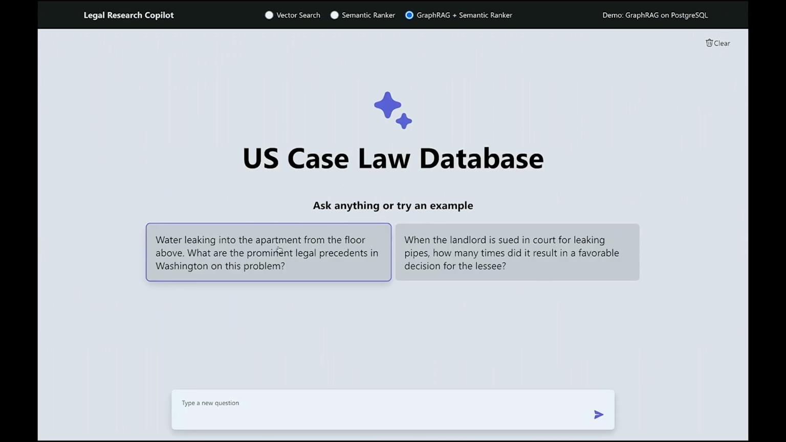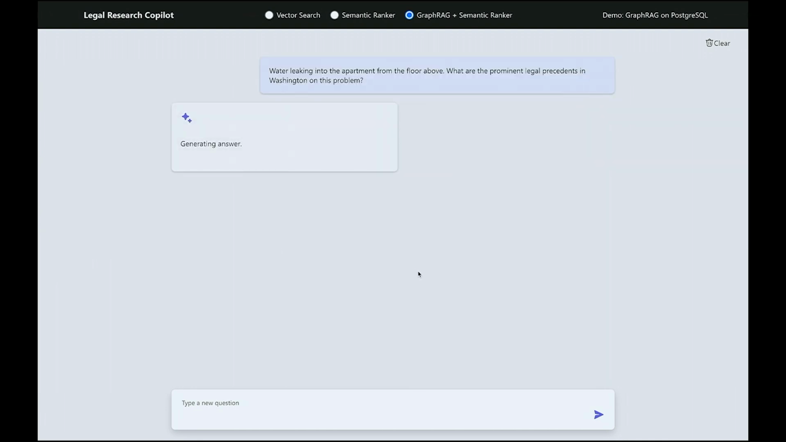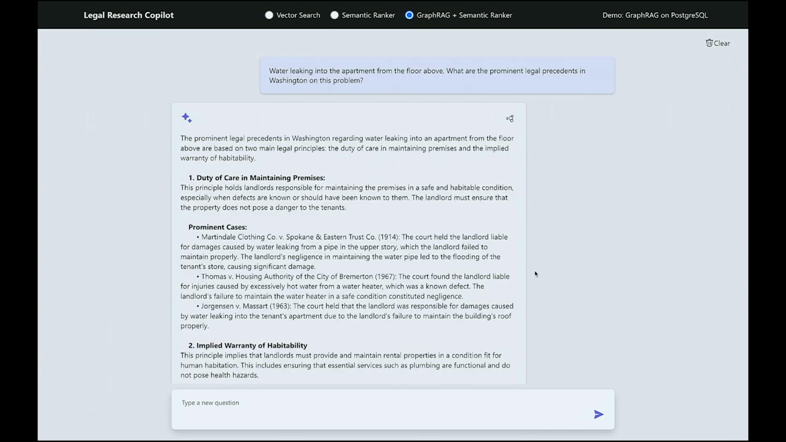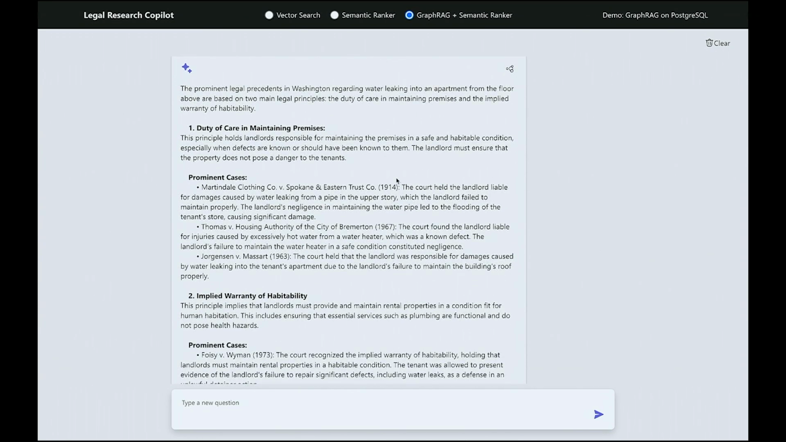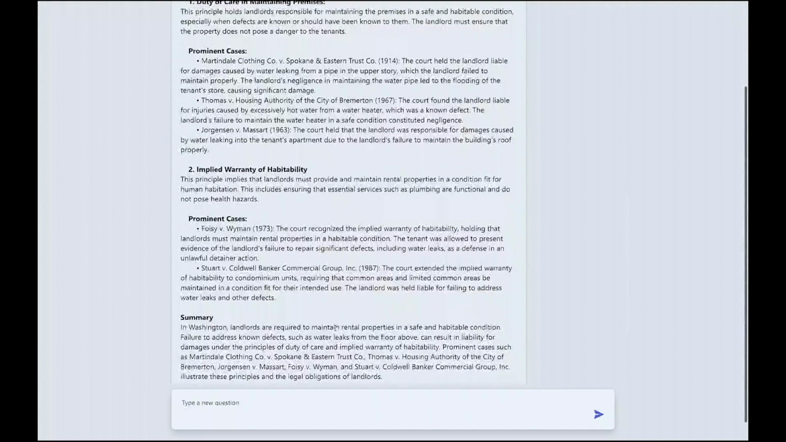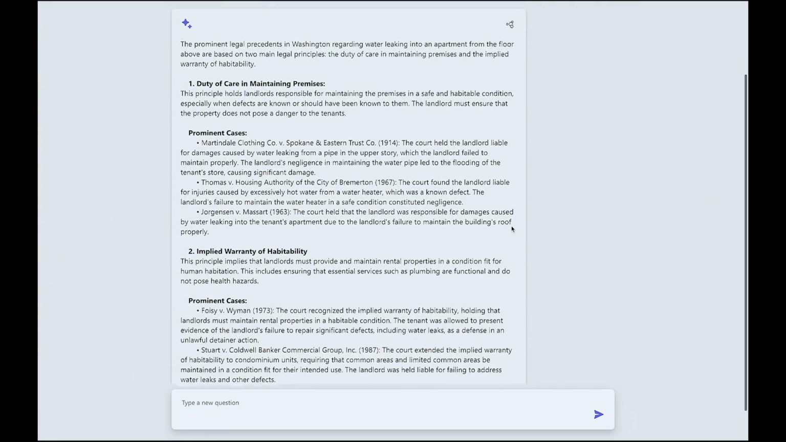So if you go back to our app and ask this question again, but in the GraphRAG mode, we can see that the response is now of high quality, right? It detects 2 legal principles correctly. And more importantly, in explaining these legal principles, it uses prominent legal cases, right? This is exactly how I would like to learn about a new problem in the legal domain. I would like to learn about it using some landmark legal cases that happened in this space. So that's a great example of how the technique works.